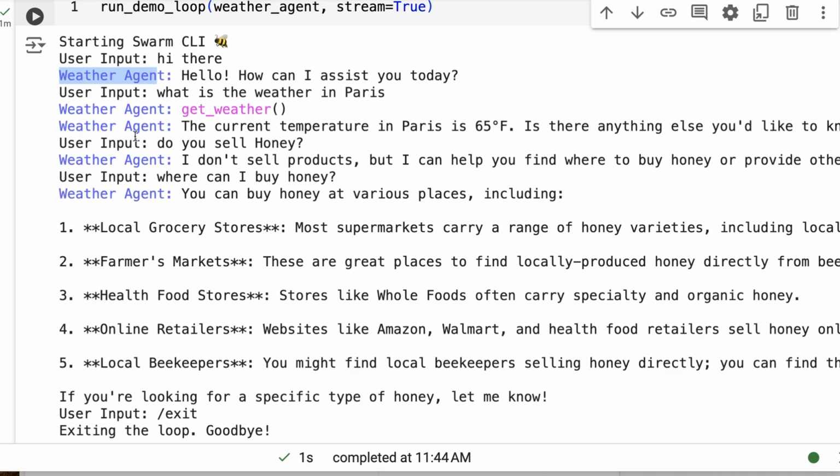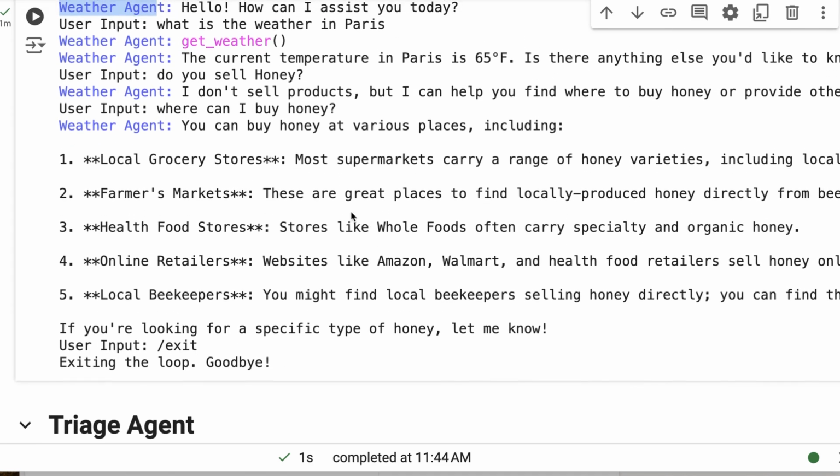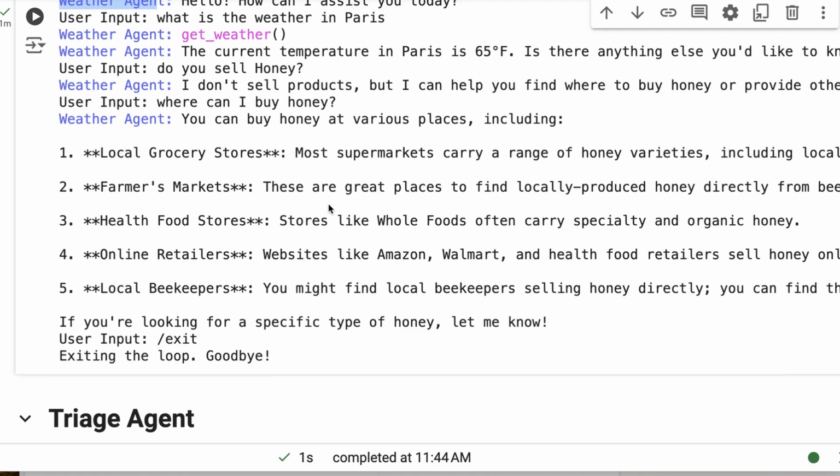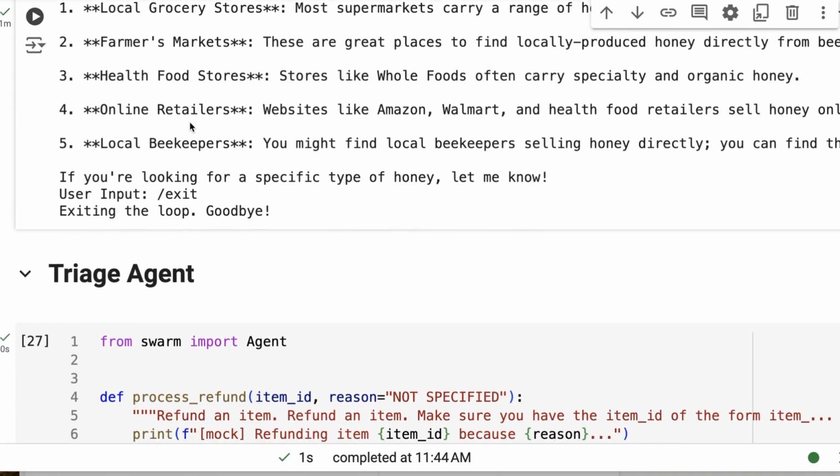Now, this has only got two tools, right? It's got the tool of weather, and it's got the tool of sending an email. So when I ask it about where to buy honey, all the information that it's giving me here is from the language model. It's not from a tool. It's not from anything like that. So if you give it a tool and you've got good instructions in your tool, then it will use the tool as opposed to just going to the language model for the results back, etc.